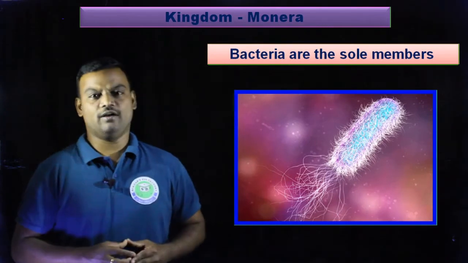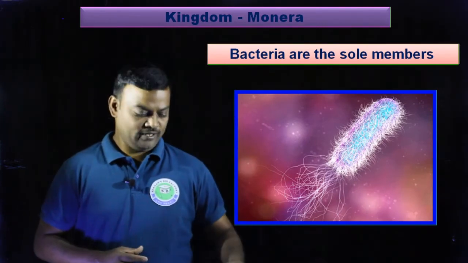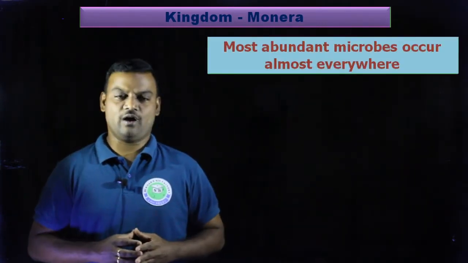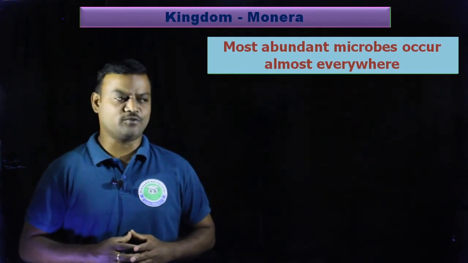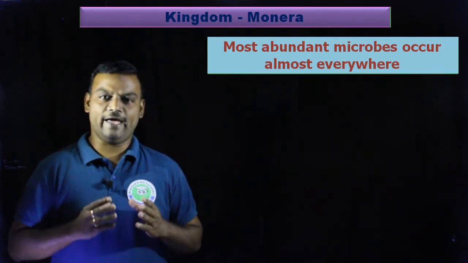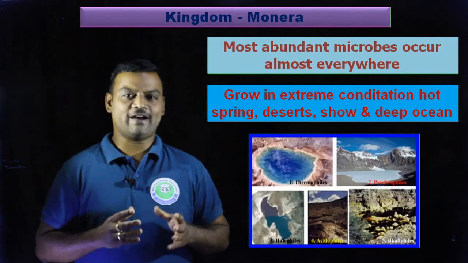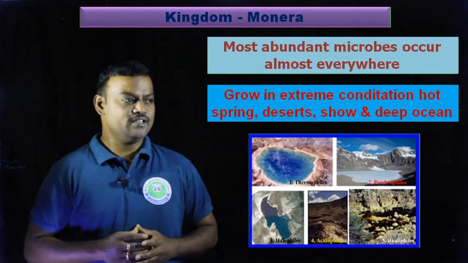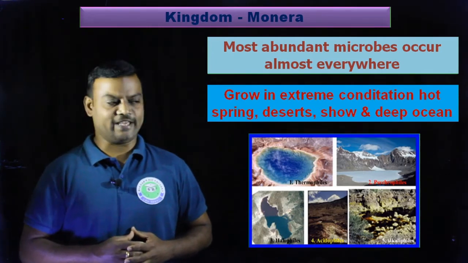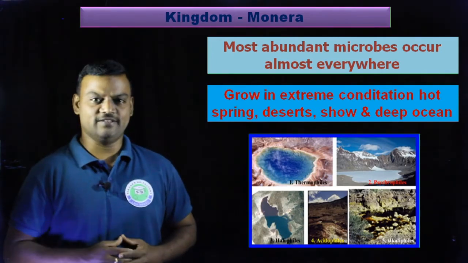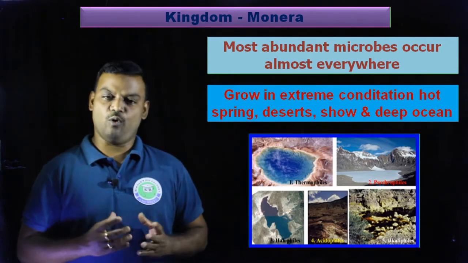In this Monera kingdom, bacteria are the sole members, and these bacteria are the most abundant microbes that occur almost everywhere in different conditions. These bacteria can grow in some extreme conditions like hot springs, deserts, snow and deep ocean.